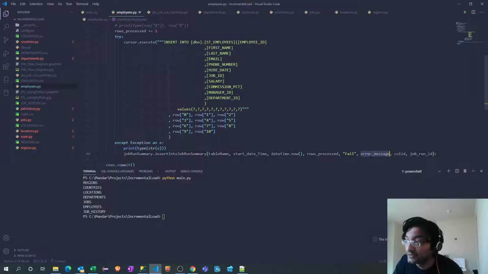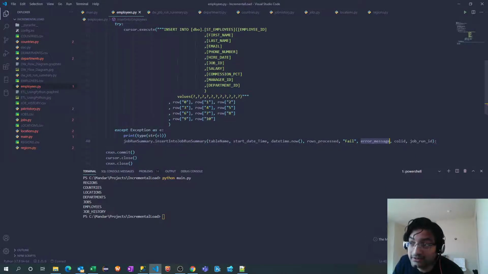Error message. Now remember I told you there is a need to typecast this E. E is not of type string. E is basically of type exception. You cannot use E directly over here. You cannot pass that exception object into a SQL server. So we need to first cast that as a string and then you can pass it.